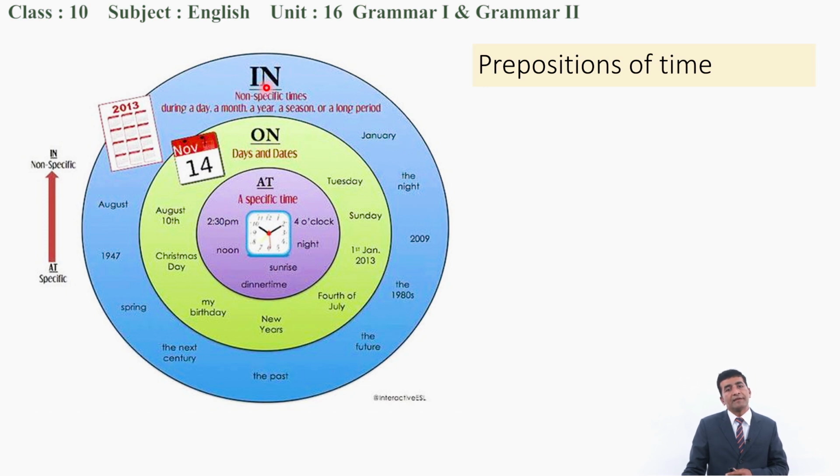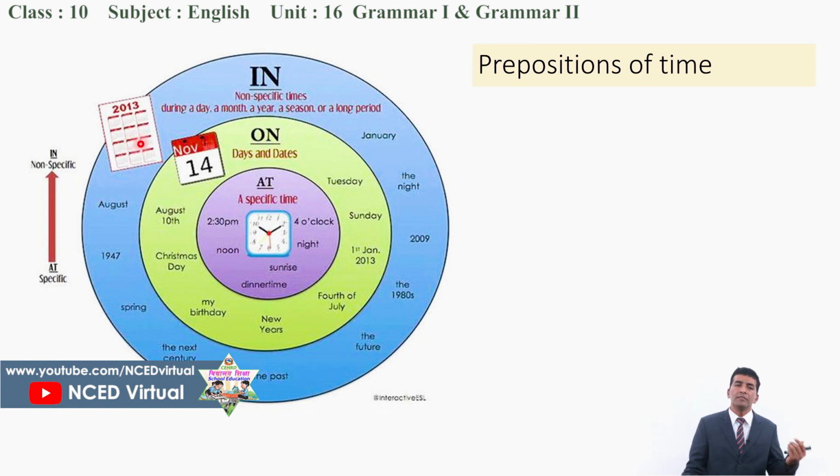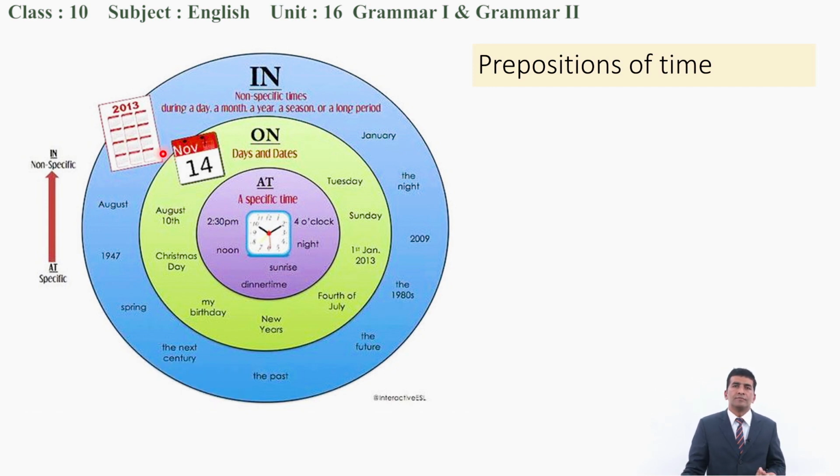Similarly, in case of in, here also is a calendar, but it shows a longer duration, for example, the duration of a week, in a week, the duration of a month, the duration of a season like the spring season, the duration of a year, in 1947. See here, here is at night, and here is in the night.